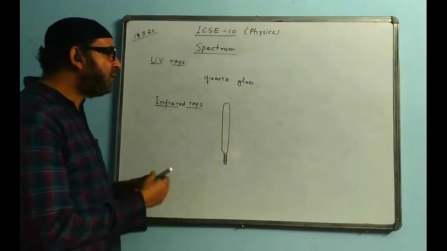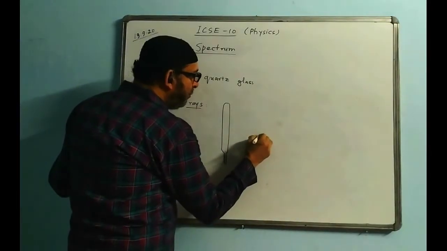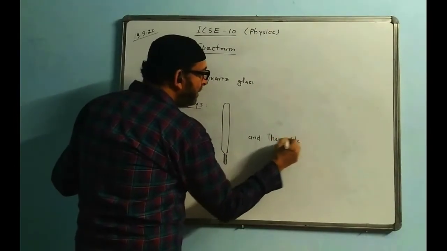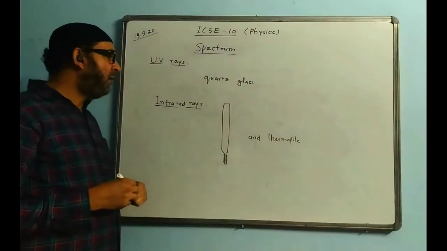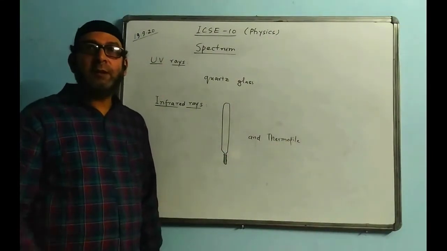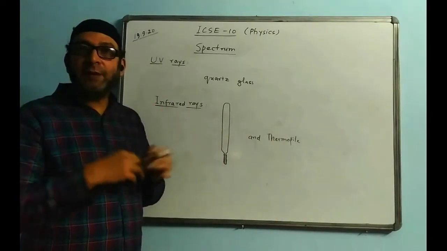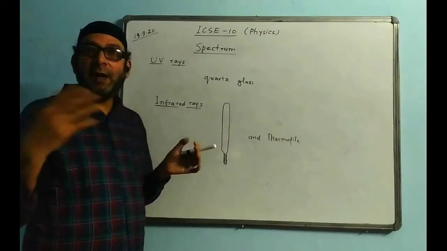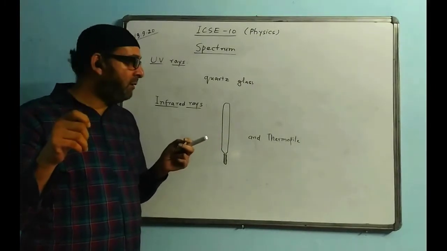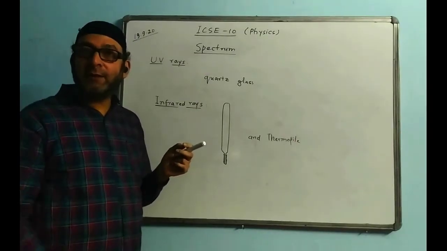And there is another device called a thermopile. Thermopile detail you don't have to know now because this is in the class 12 syllabus. Just remember the word thermopile. It is another instrument where we use copper and two different metals. One side copper and one side iron, and one side we heat and one side we cool, and the other side is exposed to the infrared rays.